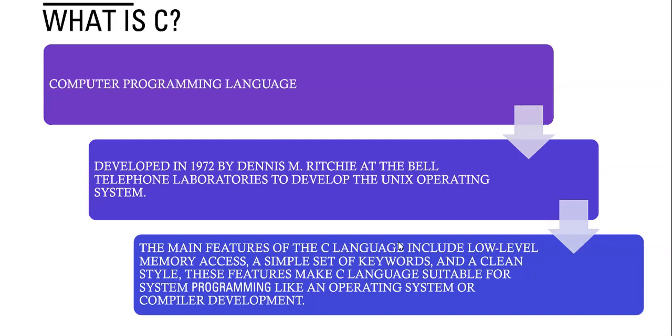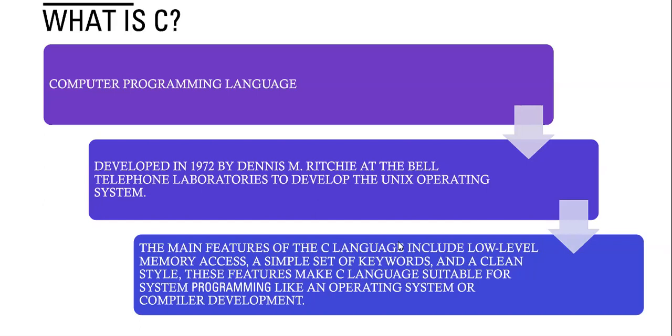The main features are low memory access, meaning it takes very little memory, and a simple set of keywords. We have 32 keywords, and with those 32 keywords we can write our own logic and implement whatever we require. It is clear, easy, and a structured programming language. The main purpose initially was to write operating systems, and compiler development was also done in C language.